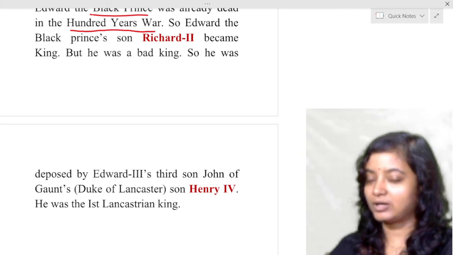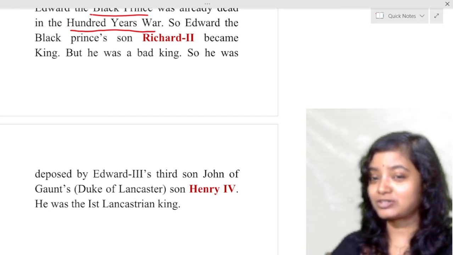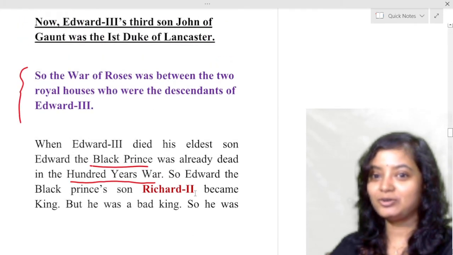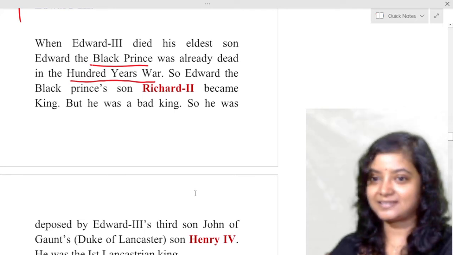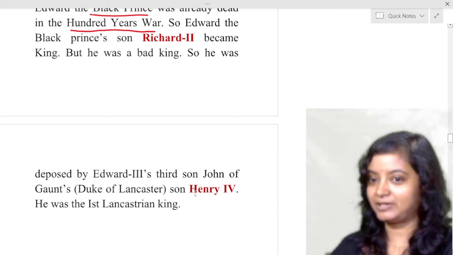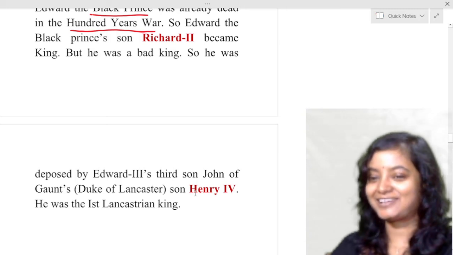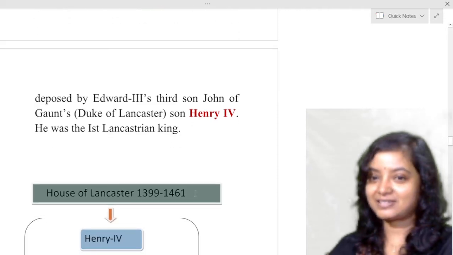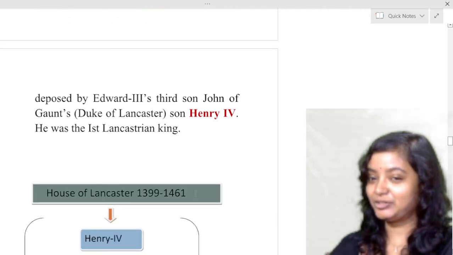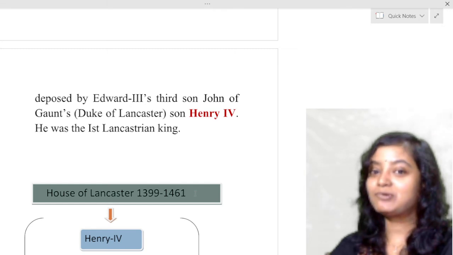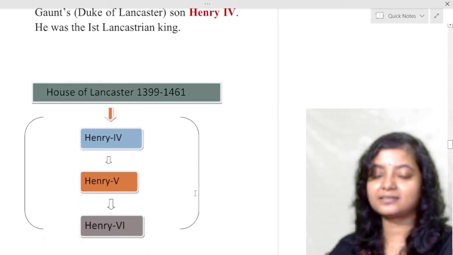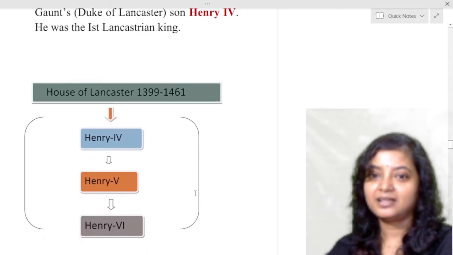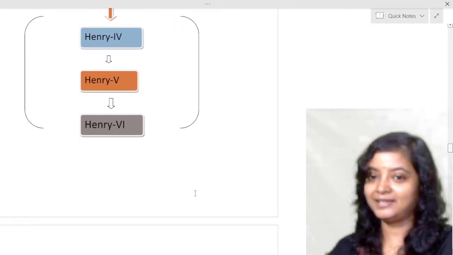We get this point in Chaucer's kingship because Chaucer had to face Richard II and Henry IV and also Edward III. In Chaucer's kingship, we find three names: Edward III, Richard II, and Henry IV. We have read it already; history is quite like revision. So he was the first Lancastrian king, not duke. John of Gaunt was duke, but the first Lancastrian king was Henry IV. Now you can find this chart I made for the House of Lancaster: Henry IV, then Henry V, and then Henry VI.